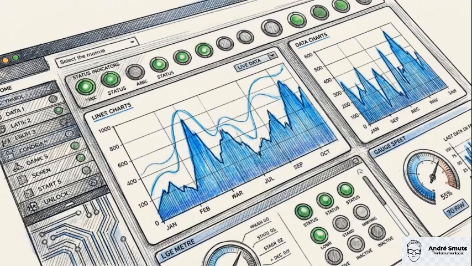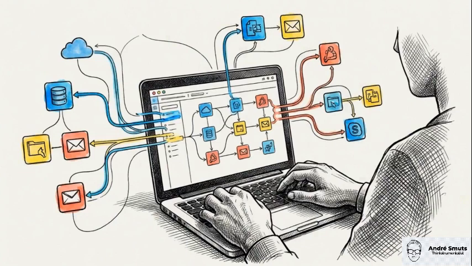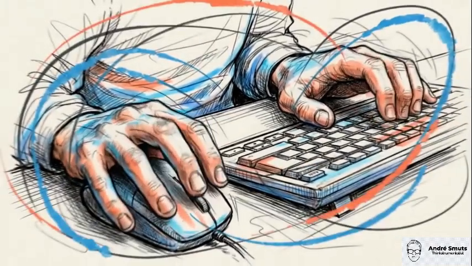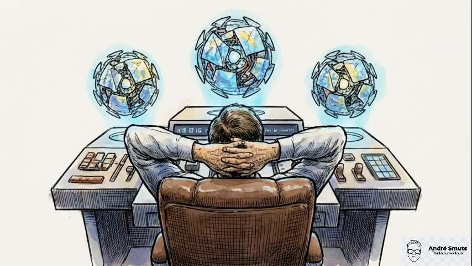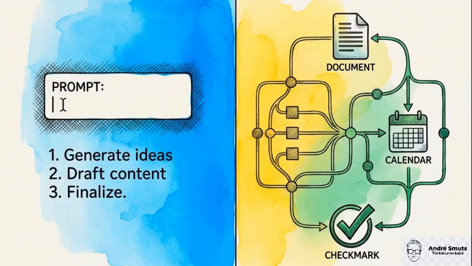Because the loop allows for constant self-correction, software is no longer a static tool. It can actively solve problems and manage complex systems across the entire digital economy. This represents a distinct shift in how we relate to technology. We are moving away from the role of the operator, the person who has to pull every lever and click every button, and into the role of the manager, overseeing an autonomous digital workforce. Standard AI is designed to give you answers. AI agents are designed to accomplish goals.